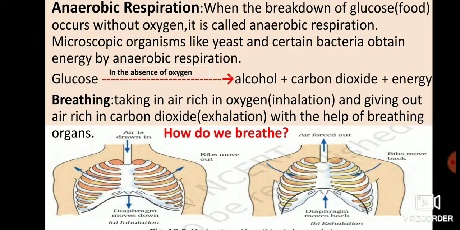And in some cases, in anaerobic respiration, end products are lactic acid and carbon dioxide. In aerobic respiration, a considerable amount of energy is released because of complete breakdown of glucose, whereas in anaerobic respiration, much less energy is produced because there is partial breakdown of glucose or food. Okay, so these are the differences between aerobic respiration and anaerobic respiration.